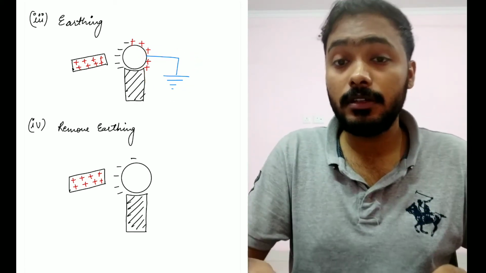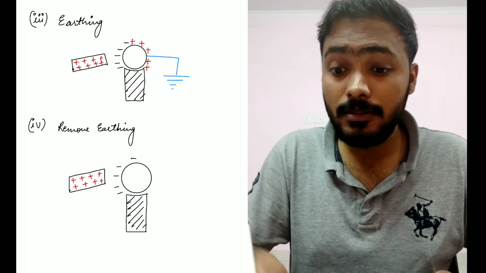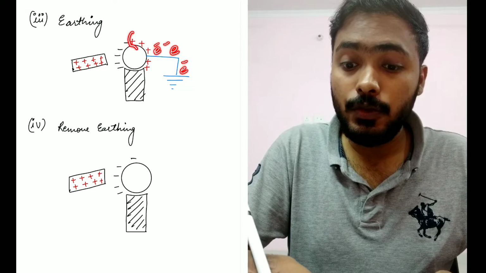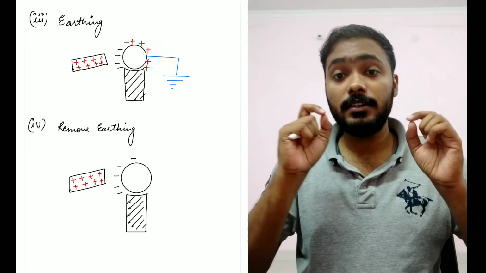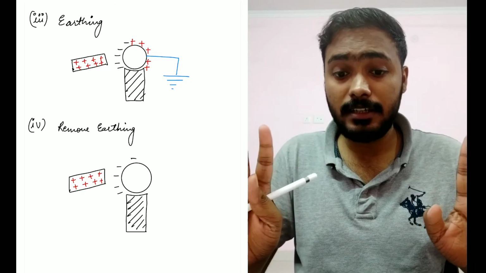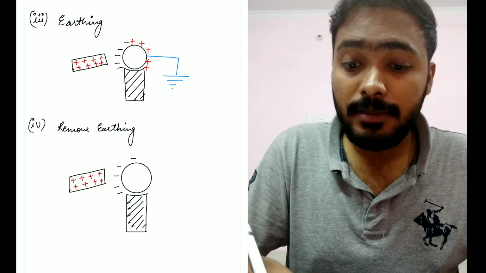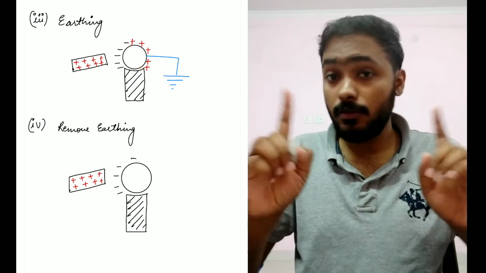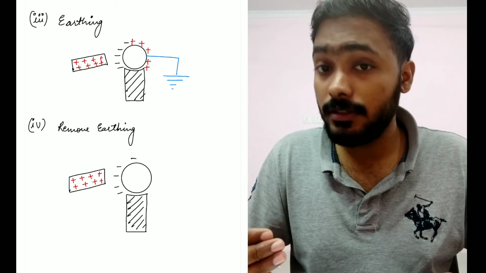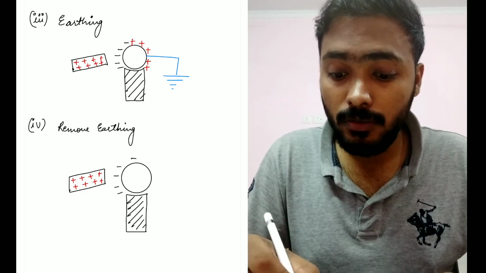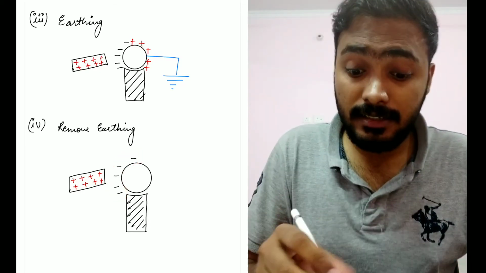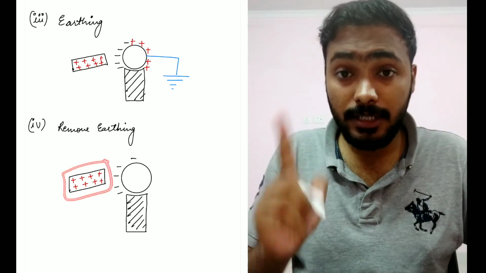So what happened? Earth is an infinite source of electrons. So electrons from Earth will come and neutralize this positively charged material, positively charged particles, right? I hope that's understandable. And what will happen? These positively charged particles will no longer exist, right? After that, the next step is to remove the earthing. The moment you remove the earthing, you are only left with negatively charged particles. Why? Because negatively charged particles are still under the influence of this positively charged material.